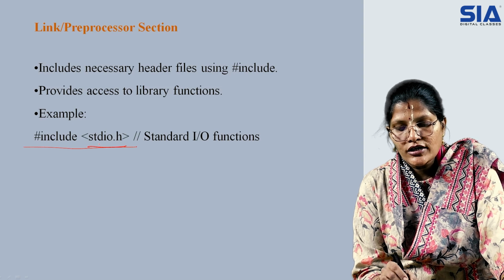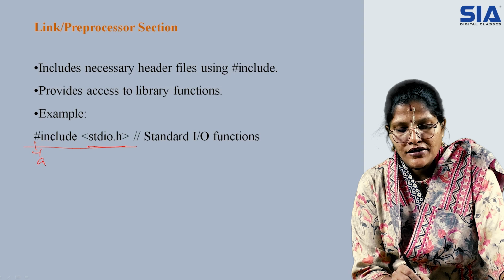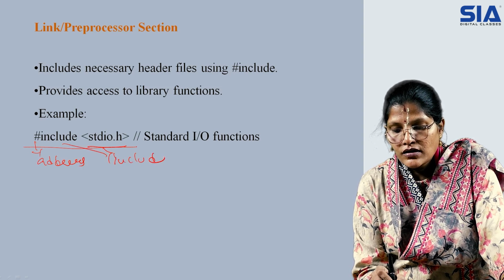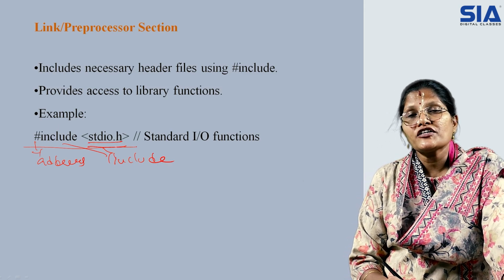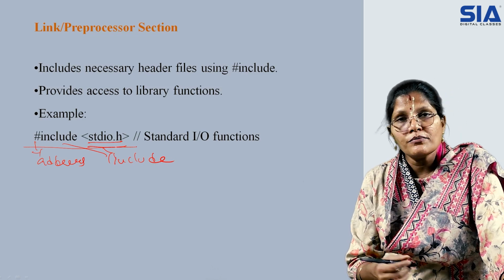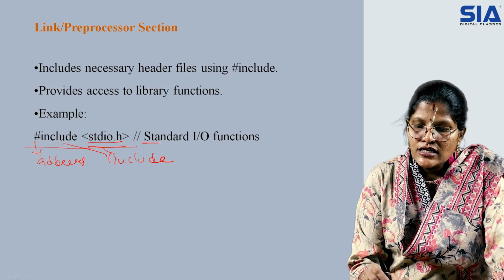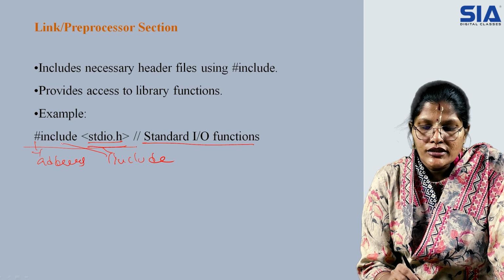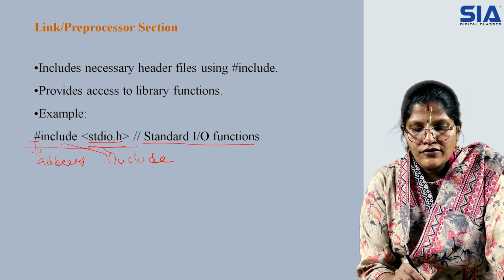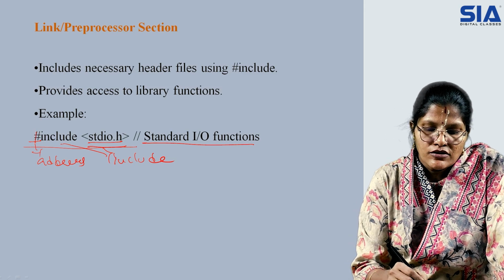What is #include <stdio.h>? It gives the address. Include is a keyword. std is a header file; we are using the standard input and output header file. The functions which belong to the standard input and output devices reside at a particular location. That is why we say standard IO functions reside at this location. That is the reason we use the keyword include, and it is available at a header, a particular location, mentioned with the hash symbol.